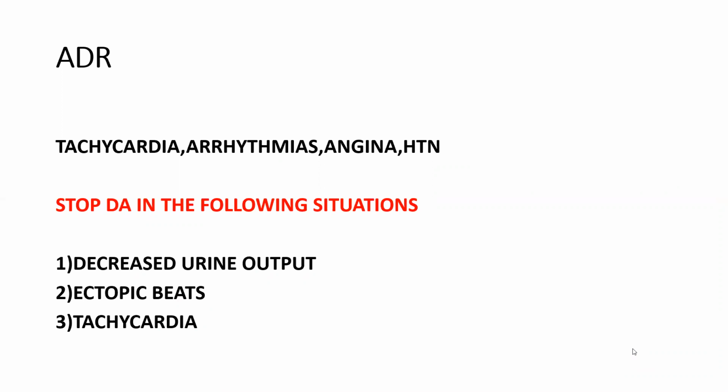And we should stop dopamine infusion in the following situations. It is stopped in three conditions, that you can remember as DUET. D means decreased urine output, E means ectopic beats, that is arrhythmias, and T means tachycardia.